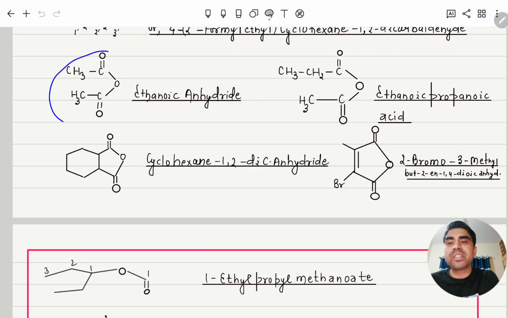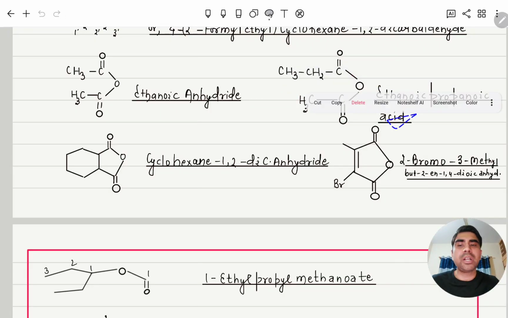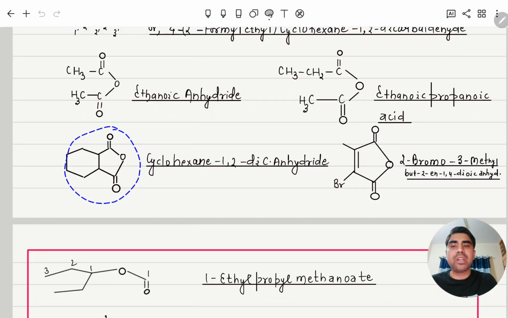So here you can see this is a symmetrical anhydride, so here you write only one part: ethanoic anhydride. But if it is unsymmetrical, you have to write both in alphabetical order: ethanoic propanoic anhydride. For such types of anhydride, you just add water, open this one, and then write it like an acid, but just remove "acid" and write "anhydride", since it is a derivative of acid.